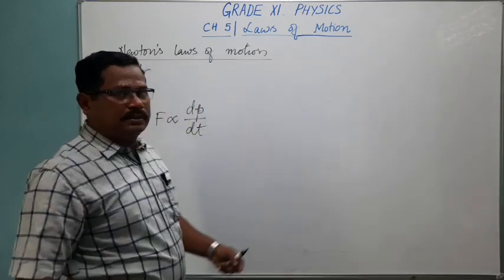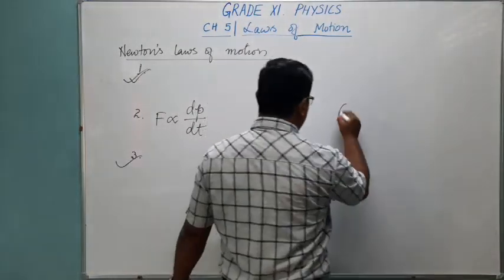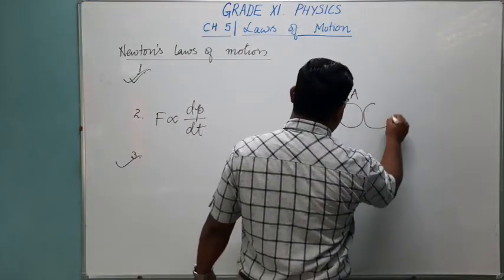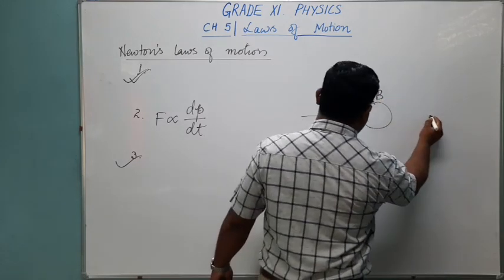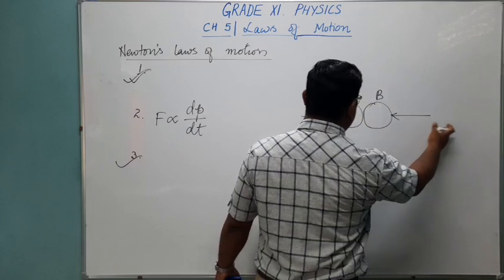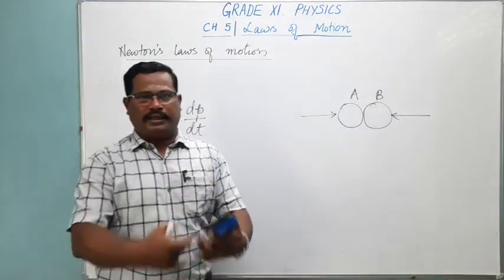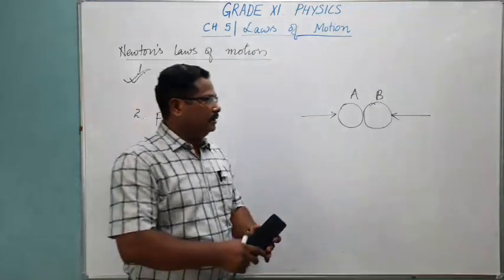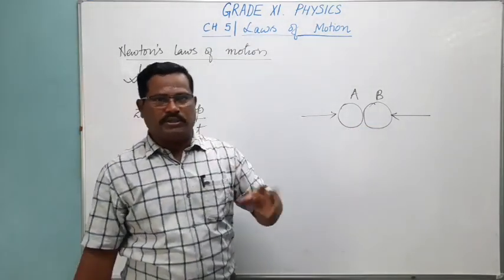When two bodies, suppose A and B, are in contact with each other, suppose this is body A and this is body B. It was moving in this direction from left to right, and body B was moving from right to left. Suppose they are coming and hitting each other. When they are in contact, then the action and reaction, both are forces.